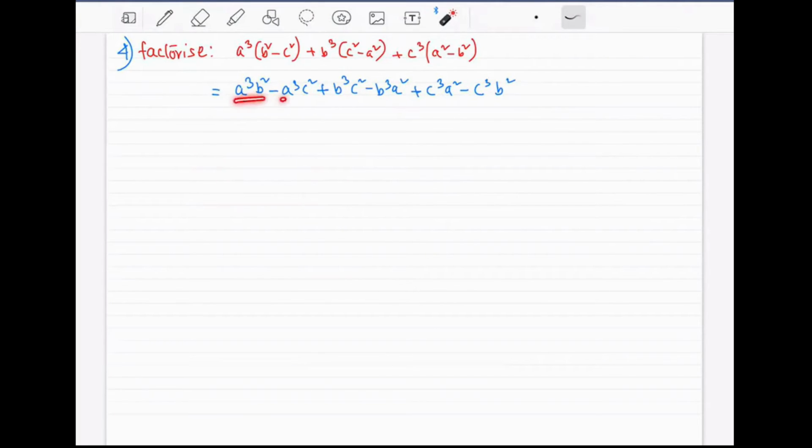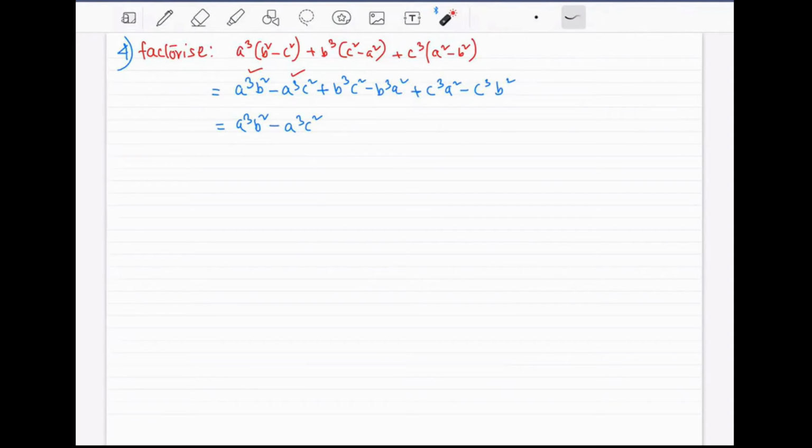All right. So these 2 terms have a cube, so we will write them first. We are writing the terms in descending powers of a. So we are going to write a cube b square minus a cube c square. Okay, these 2 terms have been used. I'm ticking them. Anywhere that you are able to see a cube? No, none of them has a cube in there.